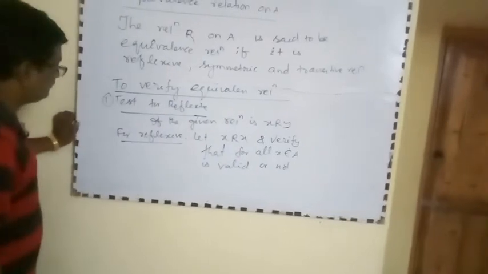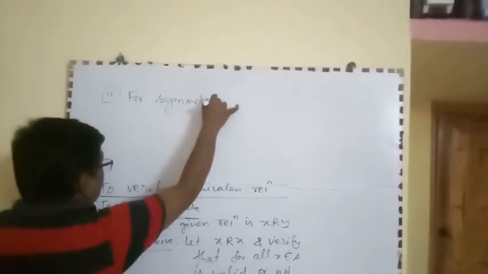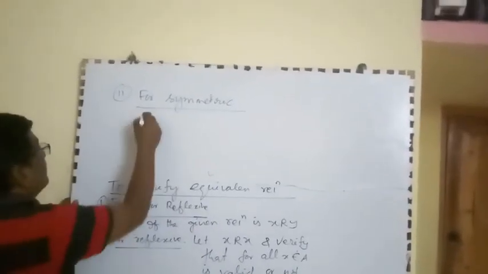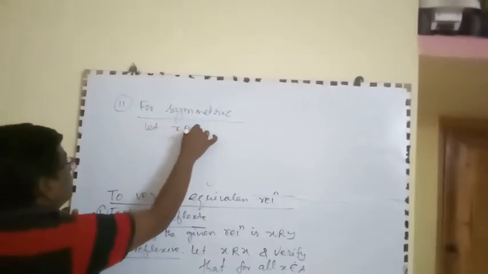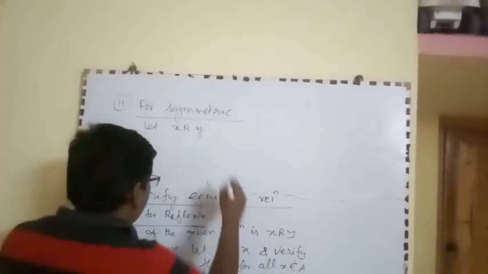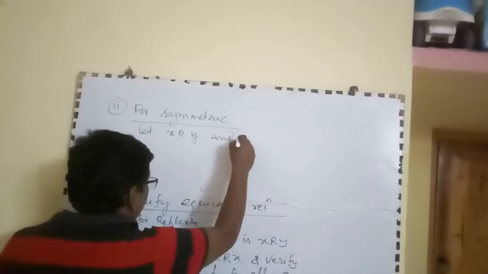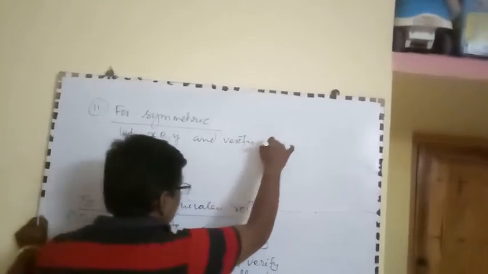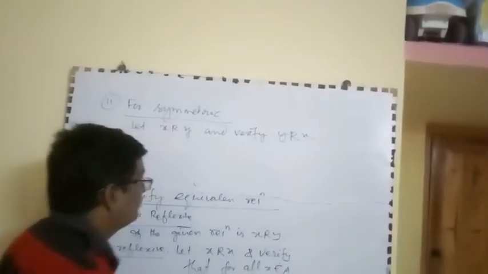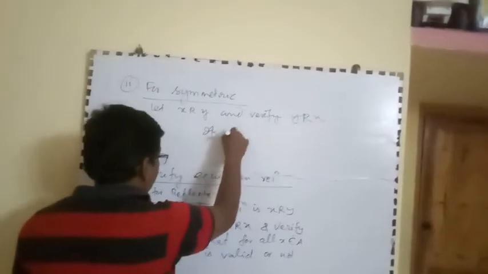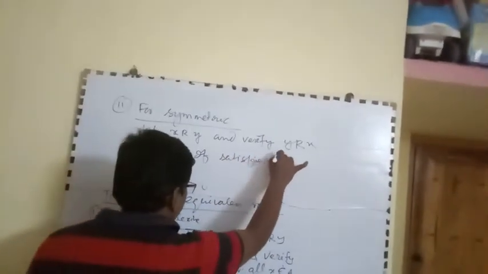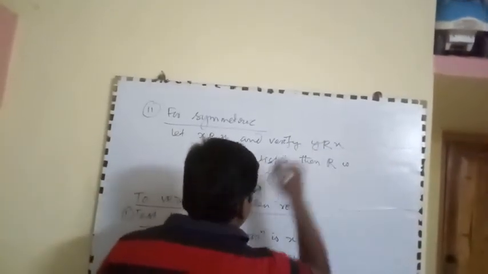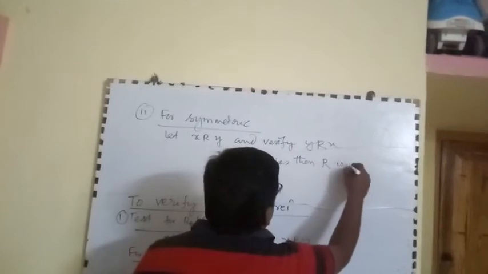Second, for symmetric, let x be related to y and verify y related to x. If it satisfies, then R is symmetric.